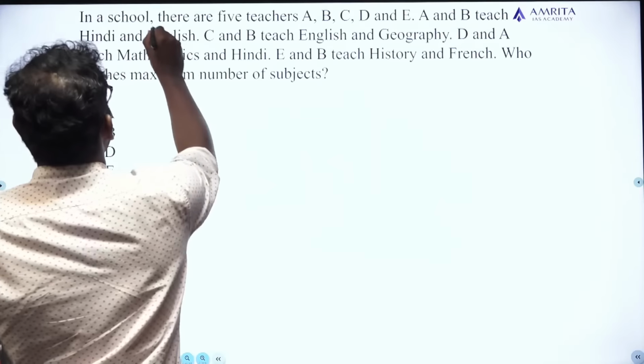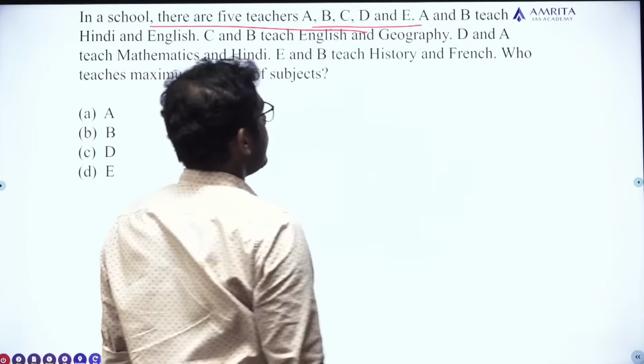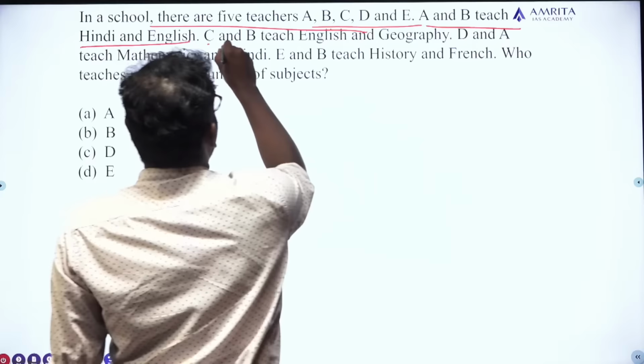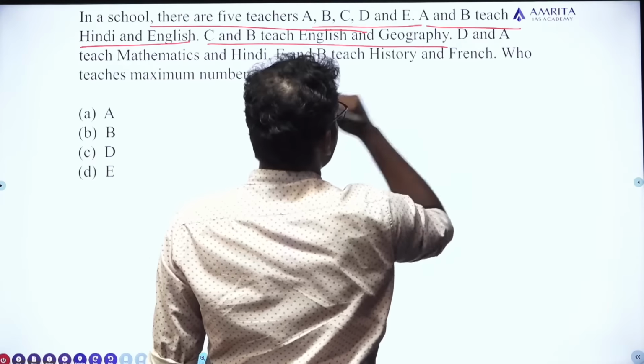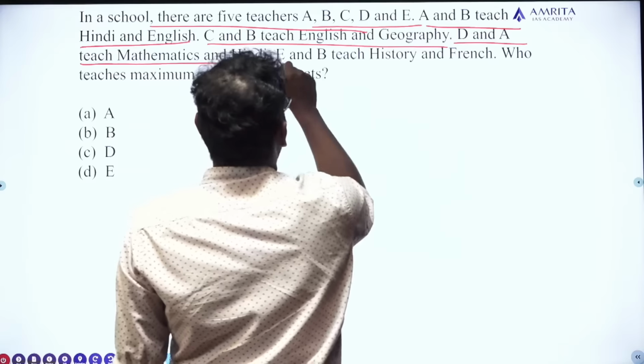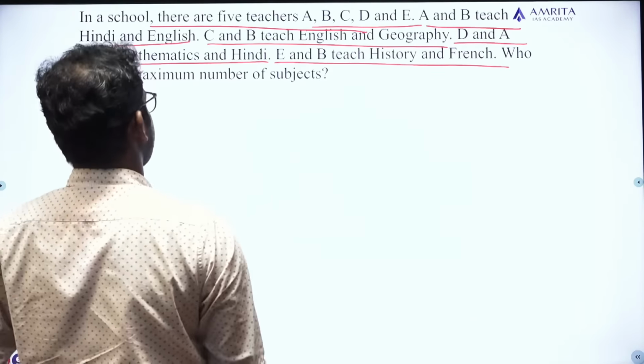In a school, there are 5 teachers, A, B, C, D and E. A and B teach Hindi and English. C and B teach English and geography. D and A teach mathematics and Hindi. E and B teach history and French. Who teaches maximum number of subjects?